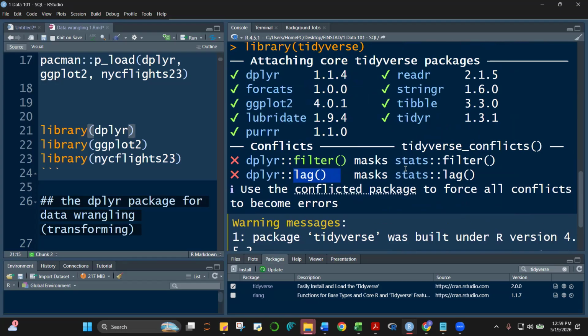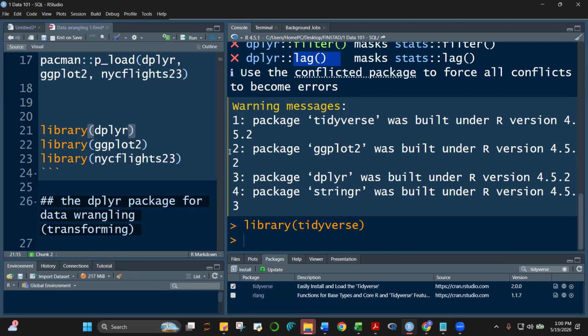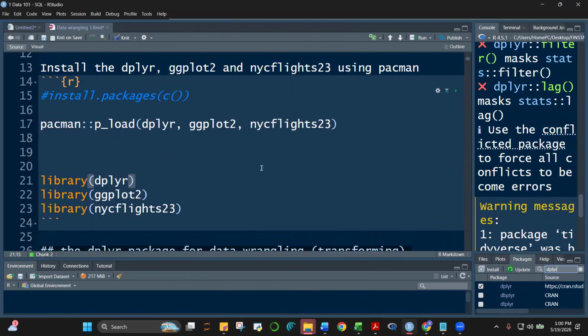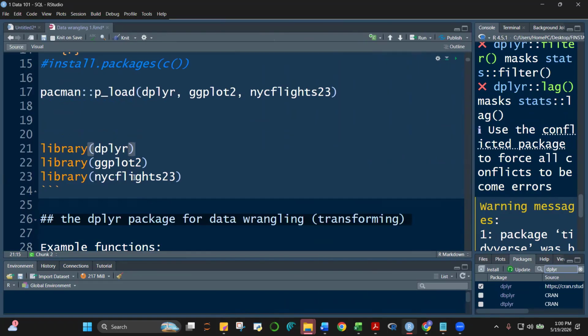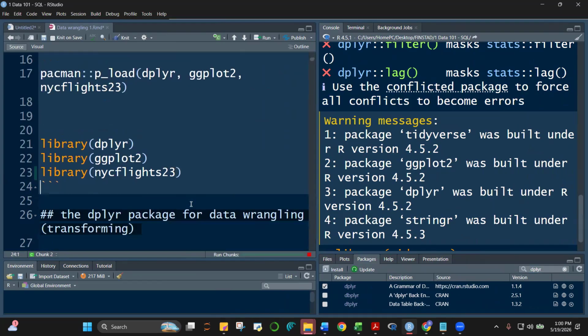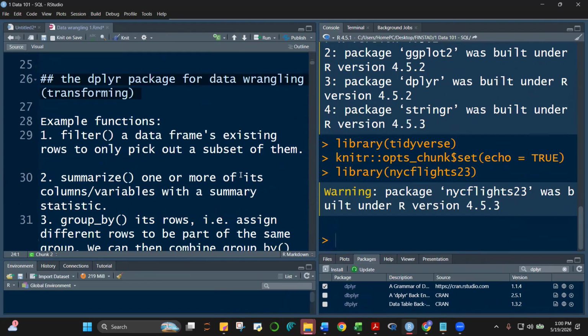Okay. All right. So once tidyverse is already loaded, then automatically yan, class, tingnan nyo dito, type natin si dplyr. Okay, nakaklik na rin siya, no? Loaded na rin si dplyr, si ggplot2 loaded na rin. And then ito si nycflights, not necessarily, no? Kasi hindi naman siya kasama, it's not part of the tidyverse. So let's load this class, nycflights, okay.